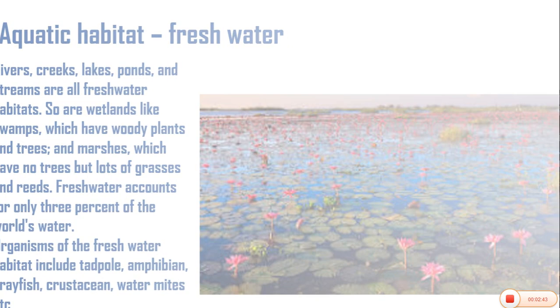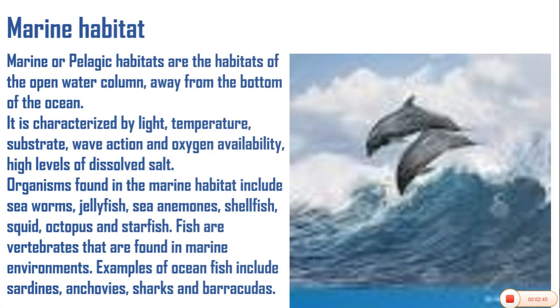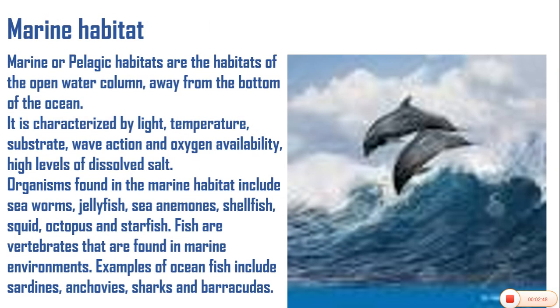Let's look at another example of aquatic habitats, the marine habitats. Marine or pelagic habitats are habitats of the open water column away from the bottom of the ocean. This type of habitat is characterized by light, temperature, substrate, and wave action. The image on the screen is showing us wave action. It's one of the characteristics of a marine habitat. And there's oxygen availability. There are high levels of dissolved salt in the marine habitat.